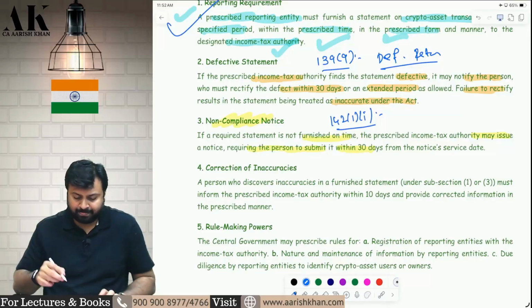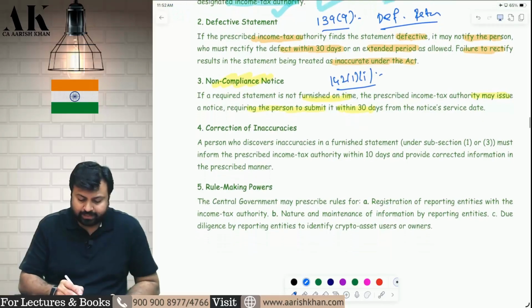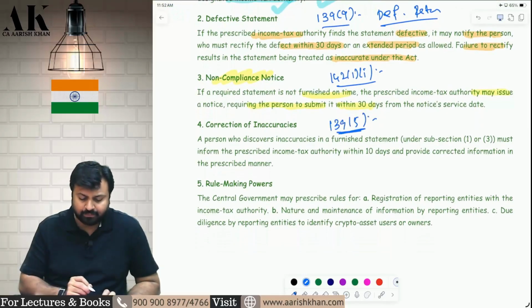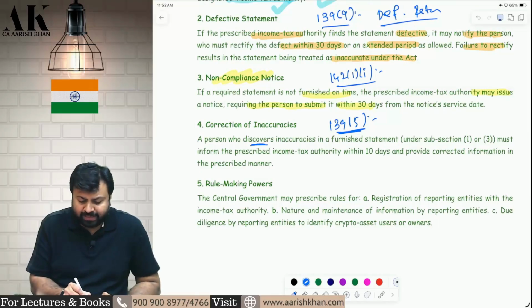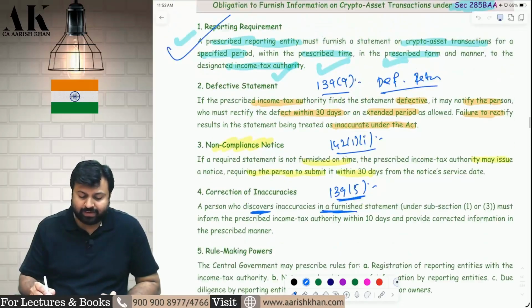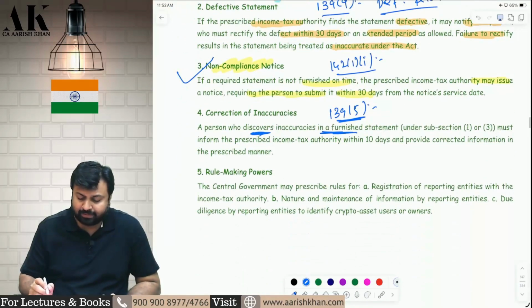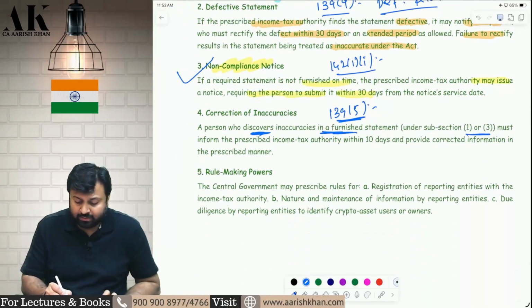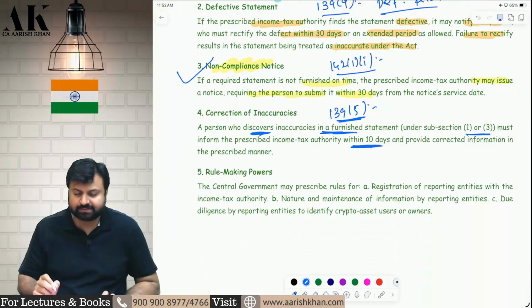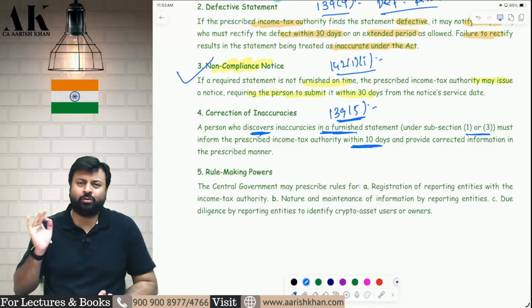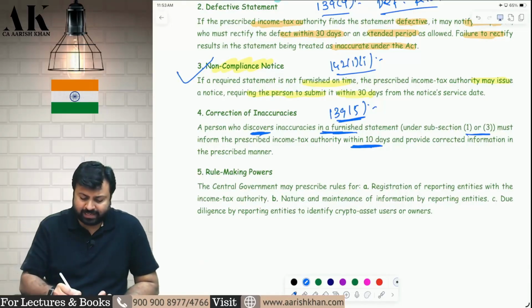Okay. Then, correction of inaccuracies. This is similar to 139(5). Once you have filed the statement, if you discover any inaccuracy in the statement filed under point number 1 or the statement filed under point number 3, you may rectify the inaccuracy within 10 days. Within how many days? 10 days. Similar to 139(5) only. This is like a revised return. You have to file a revised statement.